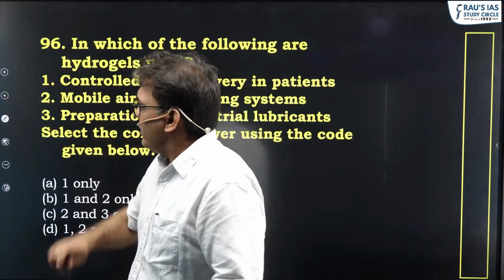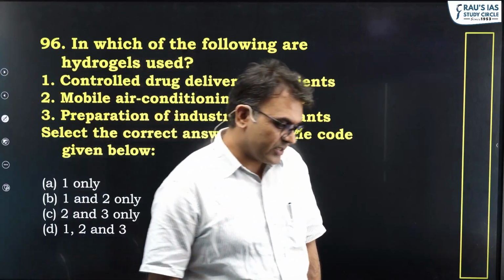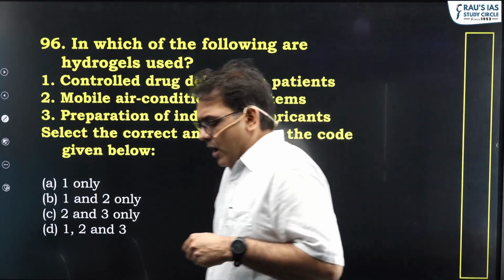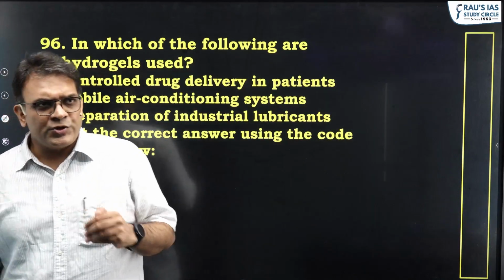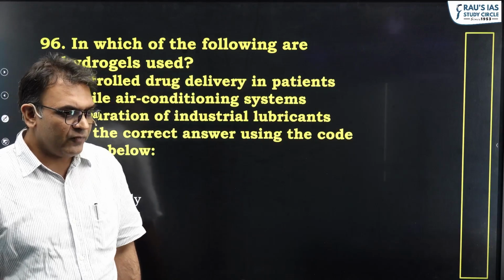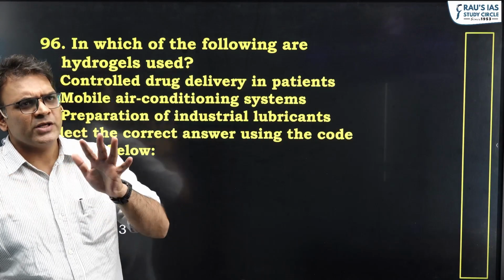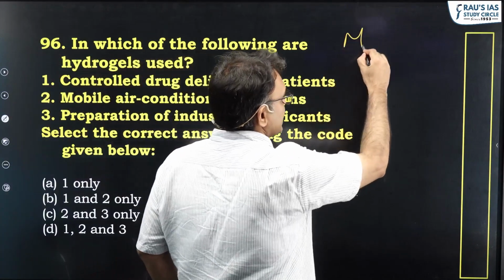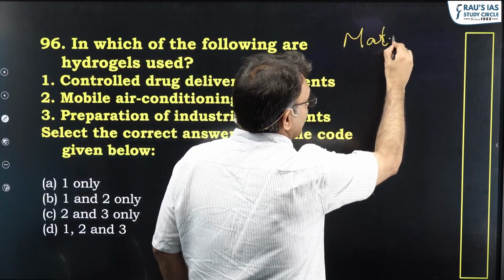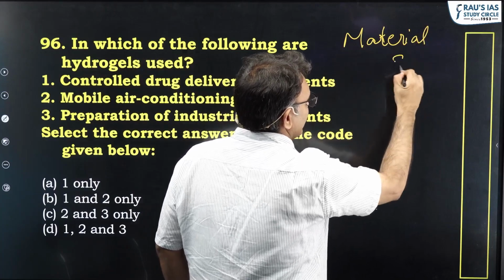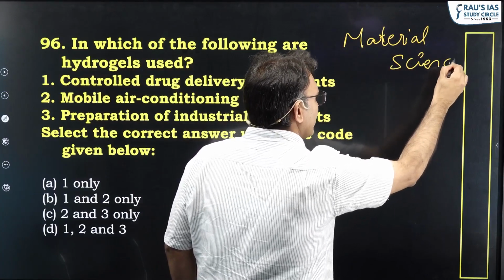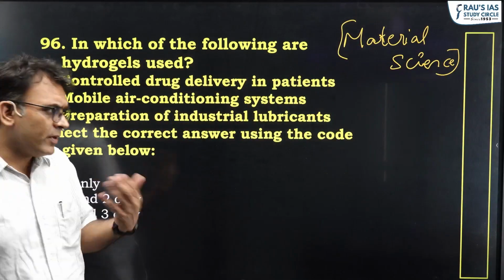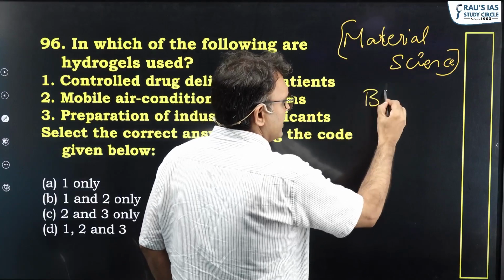In addition, one question I want to discuss is 96. 96 talks about use of hydrogels. And there's a lot of confusion about this question. But for me, whenever we look at hydrogels, and material science is another area where civil services, UPSC is focusing in the recent times. Material science has been a focus area for the last 4 to 5 years, even before that. Okay, so important biomaterials are also being tested on.